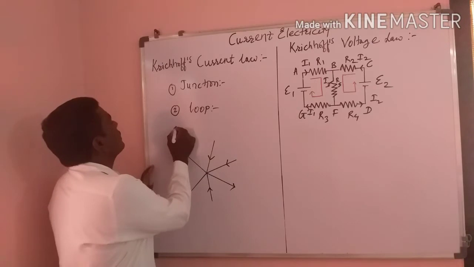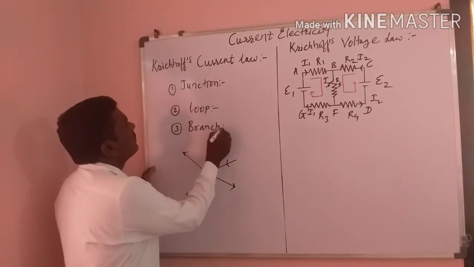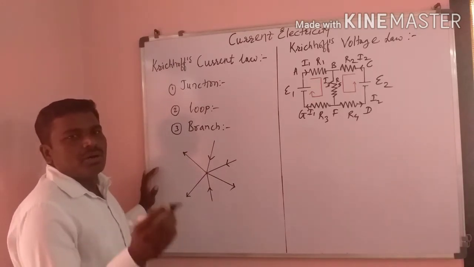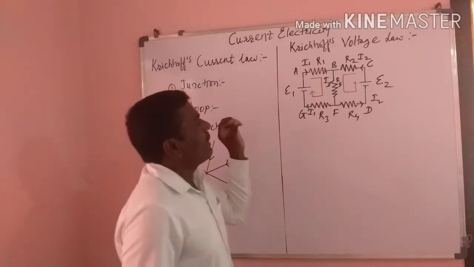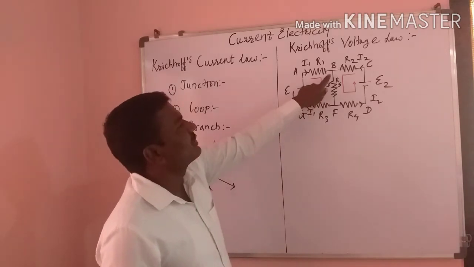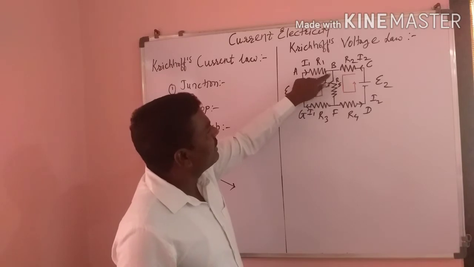Again, the third term is branch. A branch is a part of the electric network between two junctions.